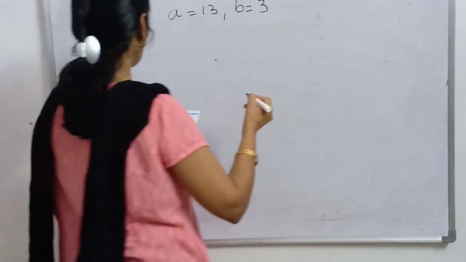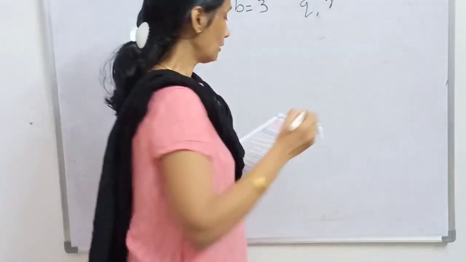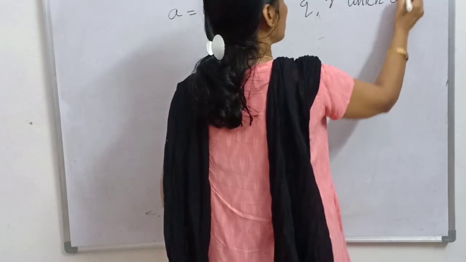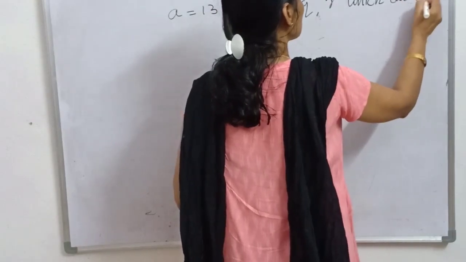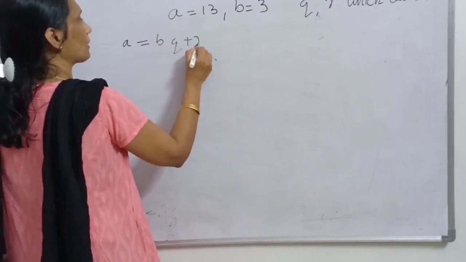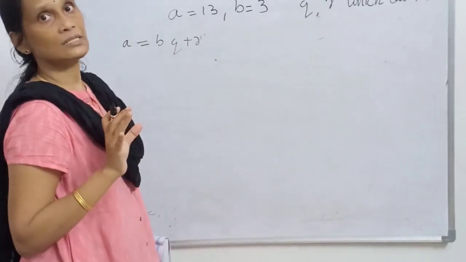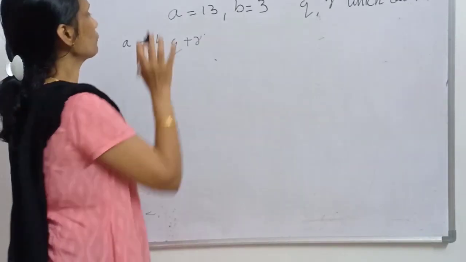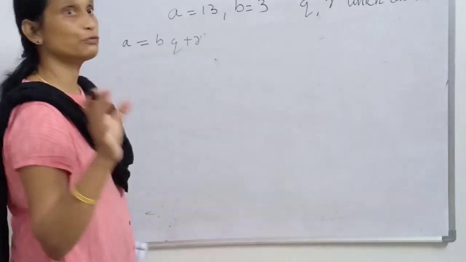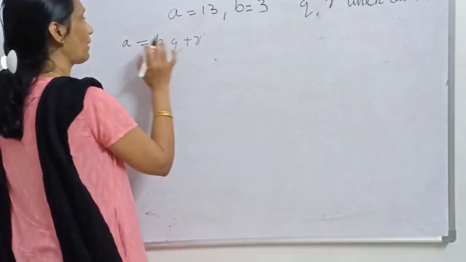We have to find two integers q and r which satisfy a is equal to bq plus r. Means we have to substitute a and b in this equation, and find the value of q and r which is satisfying this condition.